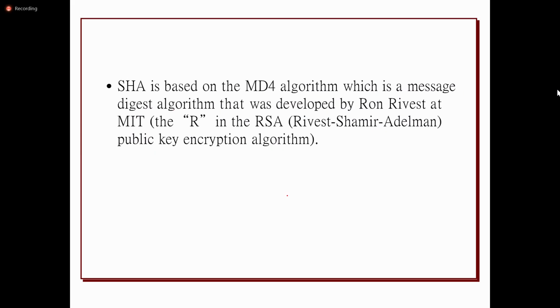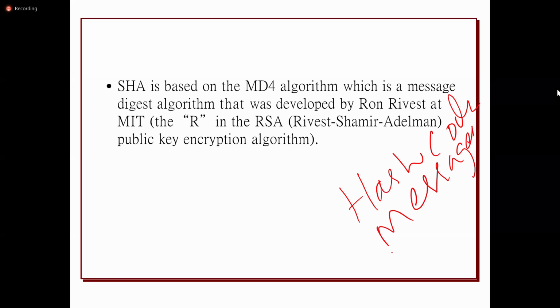In order to generate this hash function, we use different types of algorithms. The hash code is also called the message digest, isn't it?